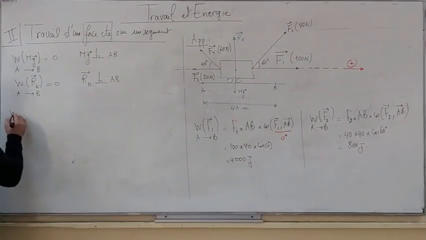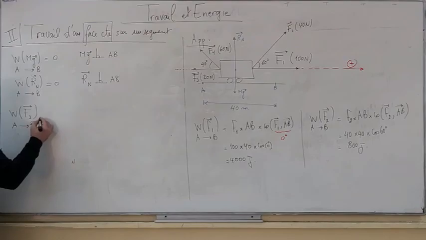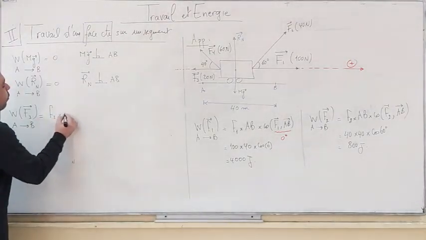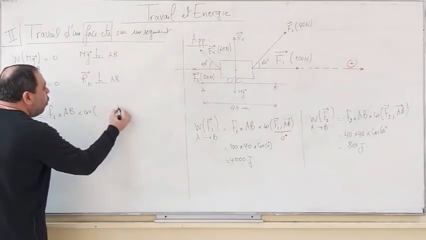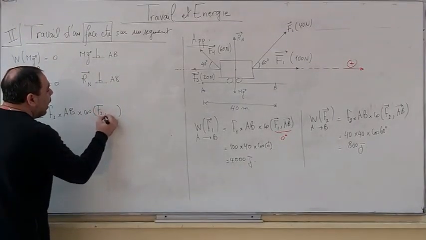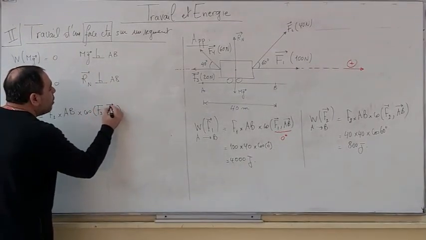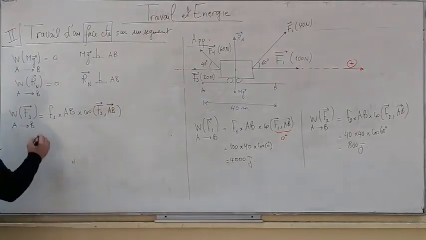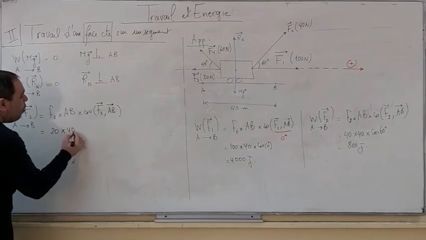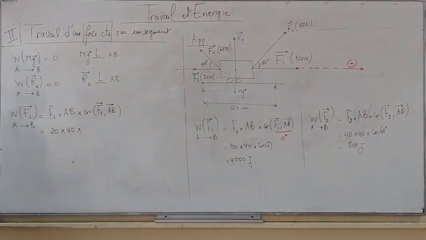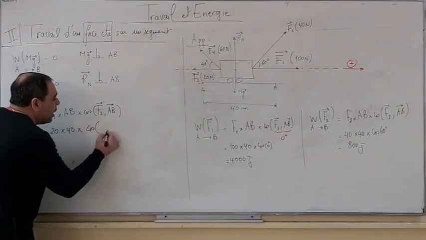Now for the work of F3 when its point of application moves from A to B. This is equal to F3 times AB times cosine of the angle between F3 and AB. And this is equal to 20 multiplied by 40 multiplied by cosine of which angle?